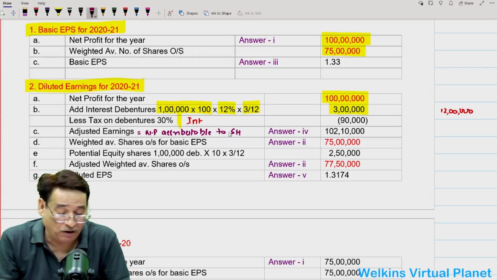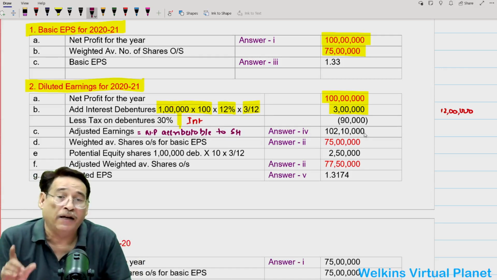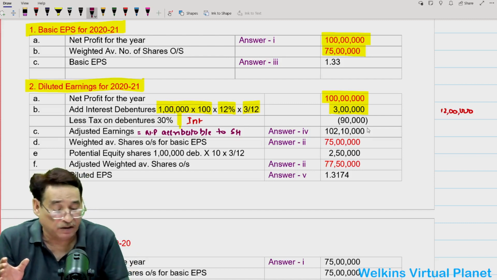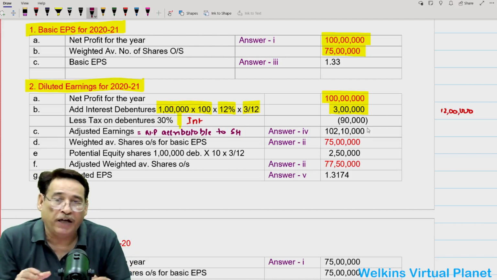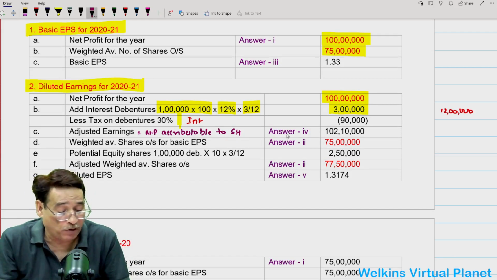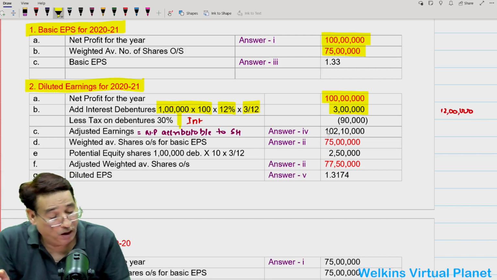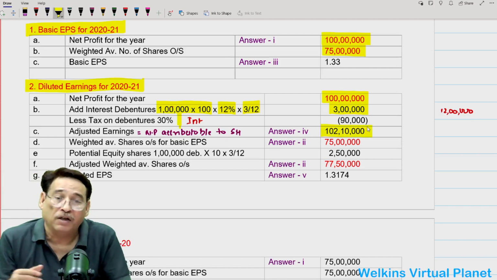So this is your net profit attributable to shareholders. And one of your questions is, for diluted earnings, what is the amount of net profit attributable to equity shareholders? I have also written here answer 4. So this is your answer 4, 102 lakh 10,000. Is it clear to you, sir?